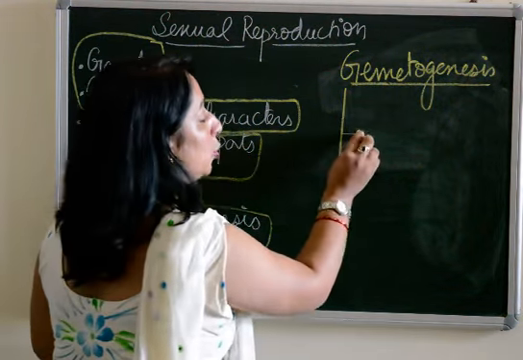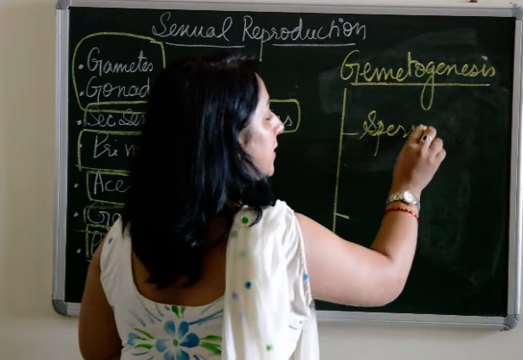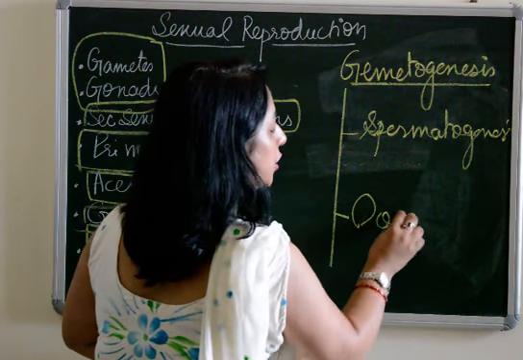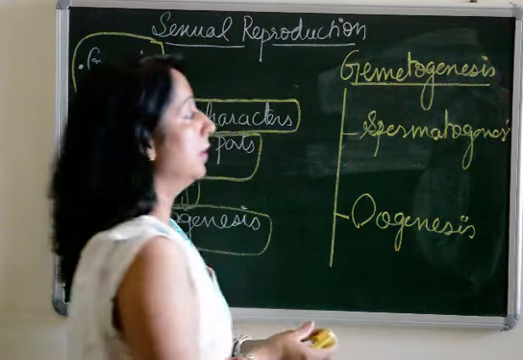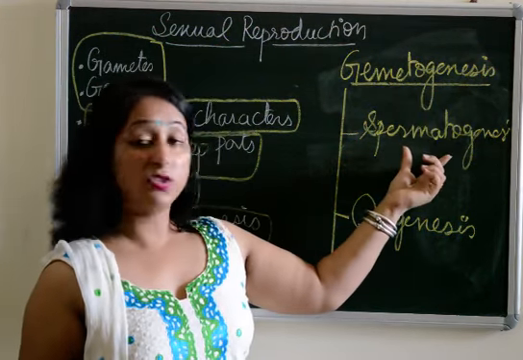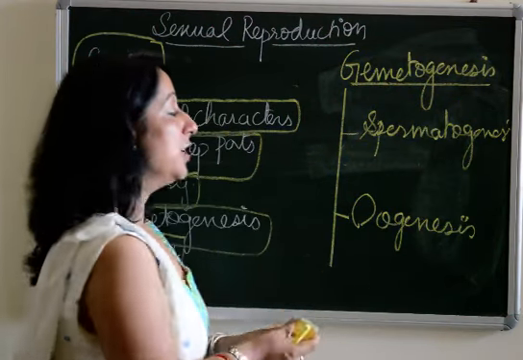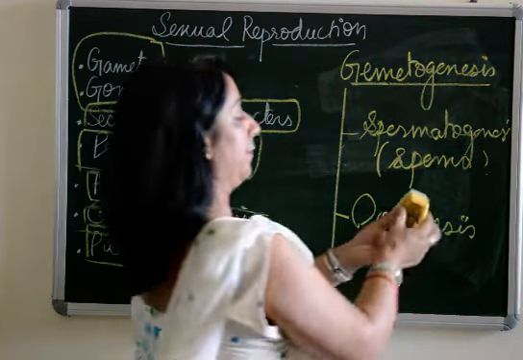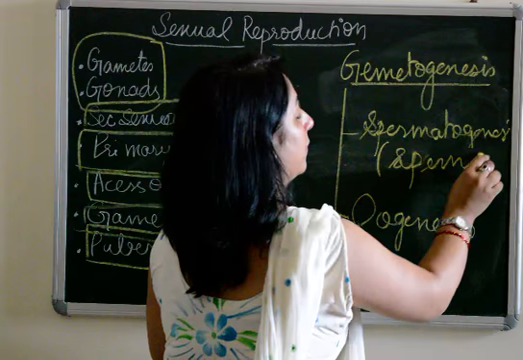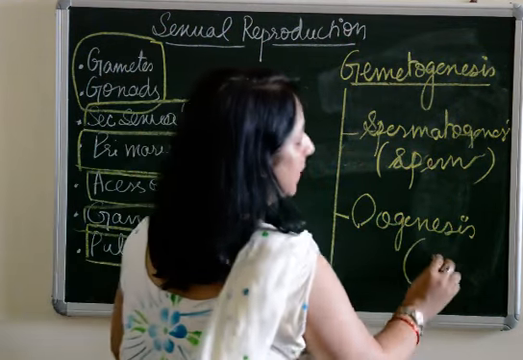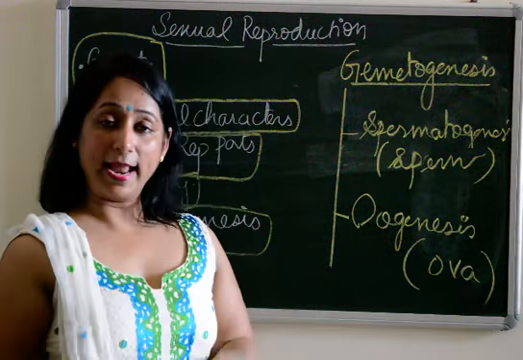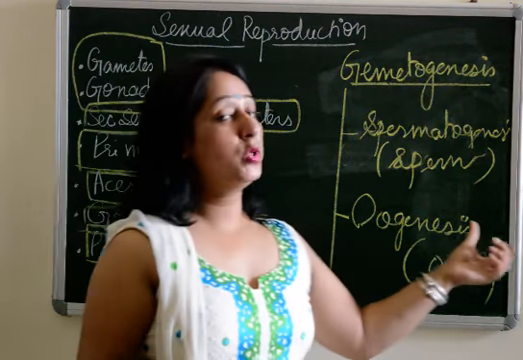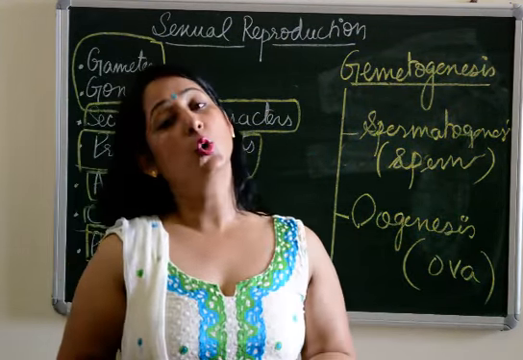Gametogenesis can be studied under two headings: spermatogenesis and oogenesis. Spermatogenesis, the name itself is suggesting, is the process by which the sperms are formed. Oogenesis is the process by which ova or eggs are formed. Spermatogenesis, formation of sperms, is known as spermatogenesis. Oogenesis, formation of ova, is known as oogenesis.